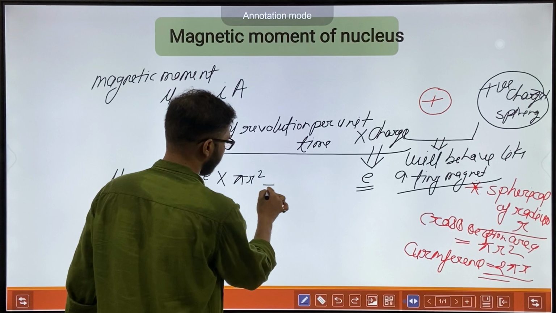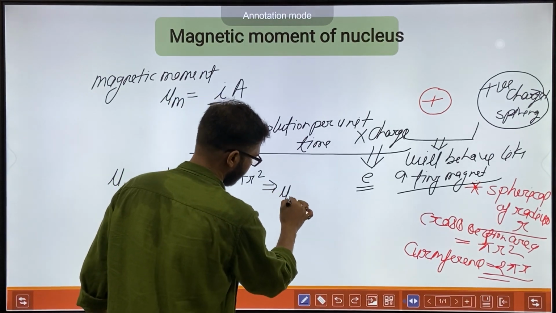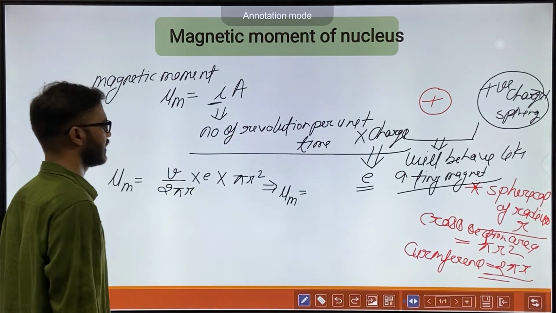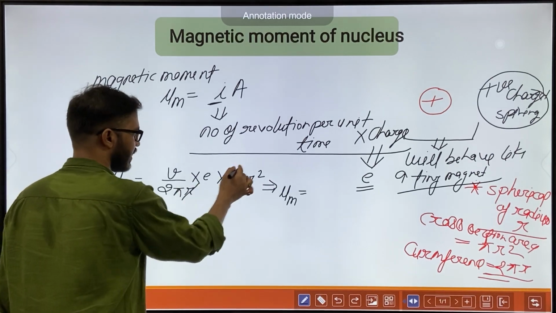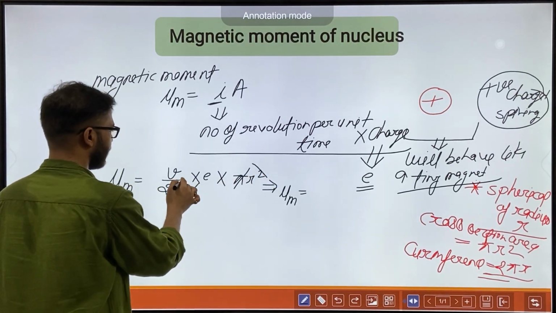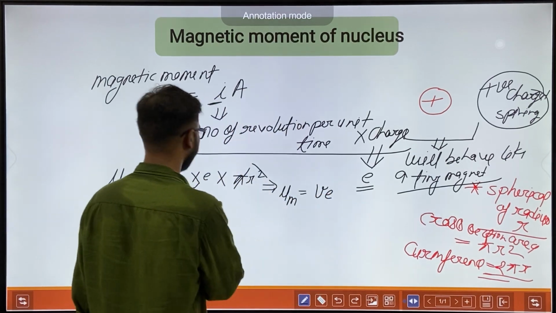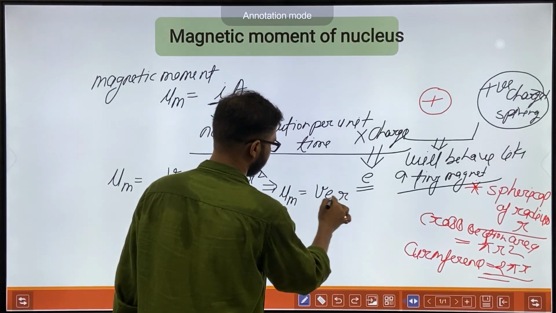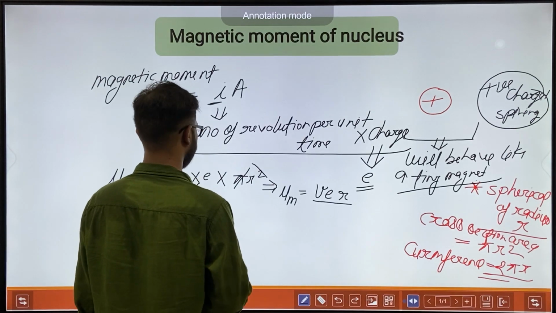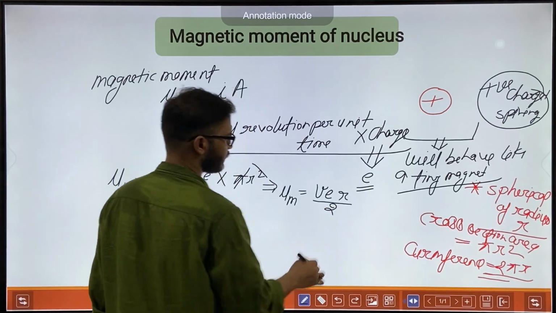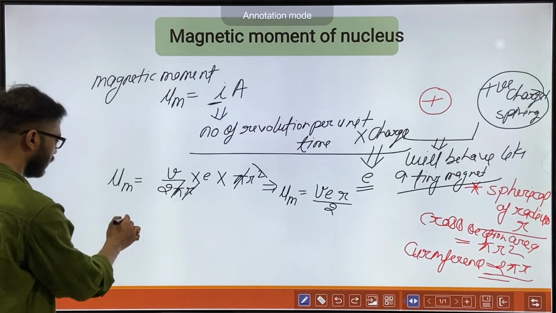So the magnetic moment mu m is equal to v e r upon 2.